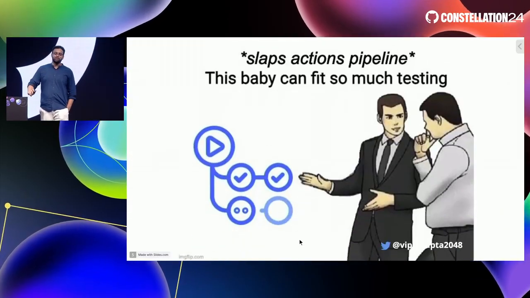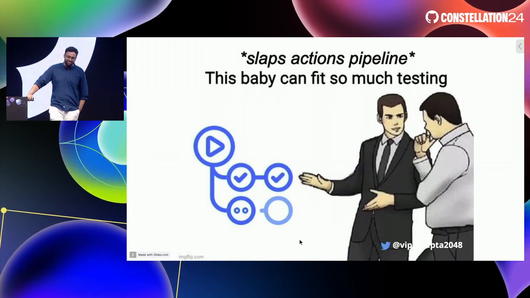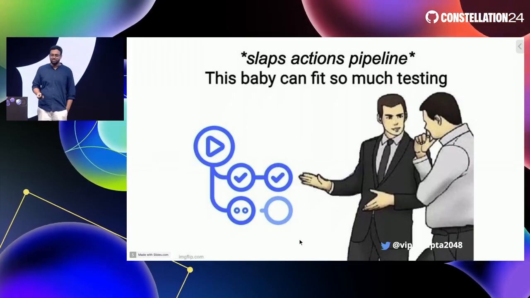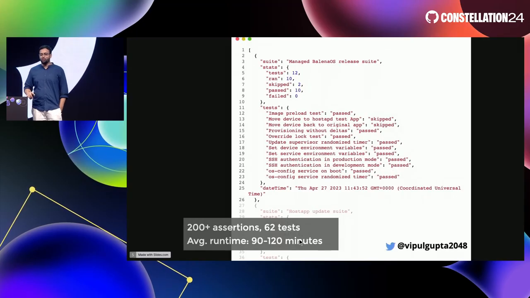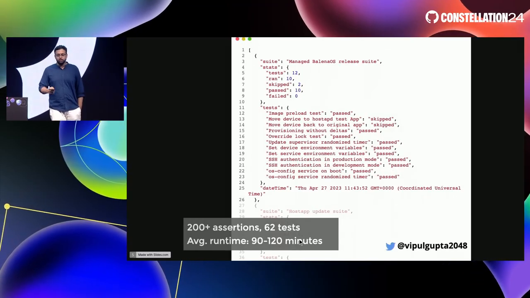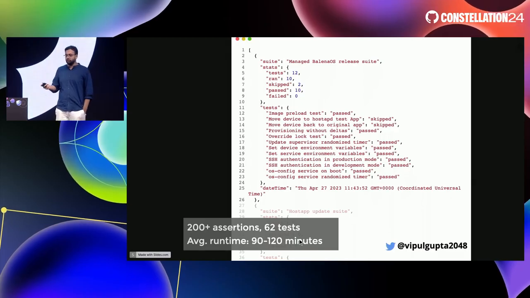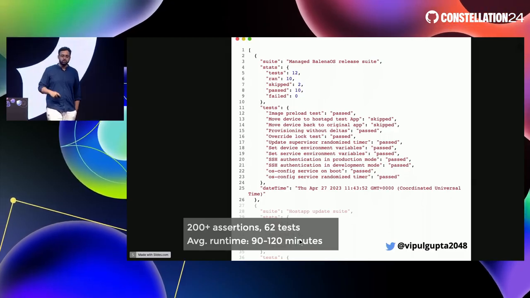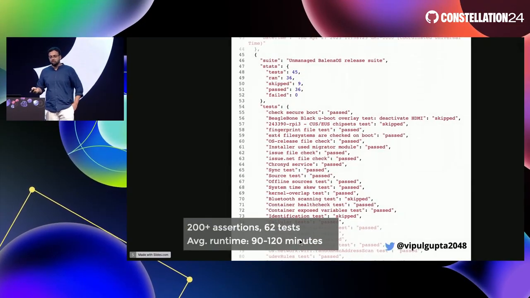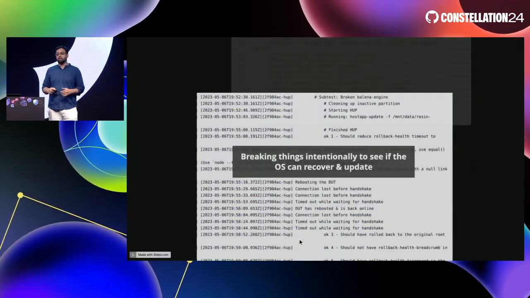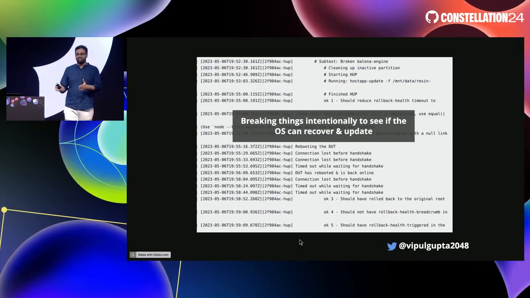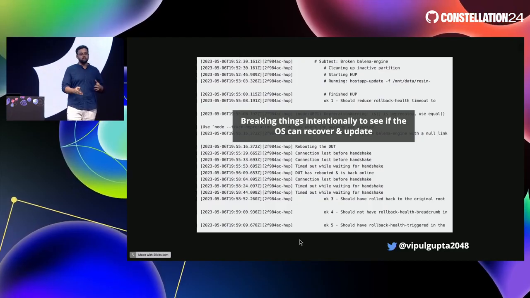And my God, we do so much testing with balena and GitHub Actions, and that is something we try to do more and more of. We are running over 200 assertions over 62 tests, and that's why it takes so much time, about 190 to 120 minutes, where we are running assertions on a managed cloud instance. Then we try to do it on unmanaged balenaOS release suites, and something of my favorite is to break the OS purposefully to see if it can recover, because for IoT devices, this is something that is extremely critical.